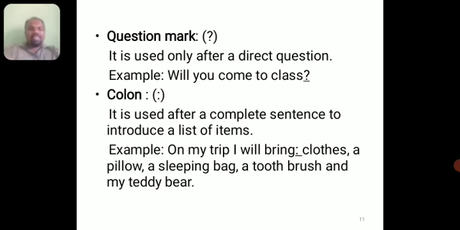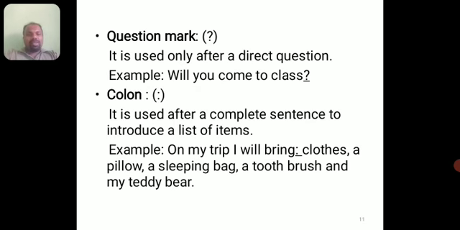In the next slide, we can see the question mark. Where do we use a question mark? I think you may be aware of this punctuation mark. It is used only after a direct question. We are not going to use it in an indirect question. We will use this question mark only at the end of a direct question. For example, will you come to class? See, this is a question. I have put a question mark to this question. So this has become a complete sentence, a question.